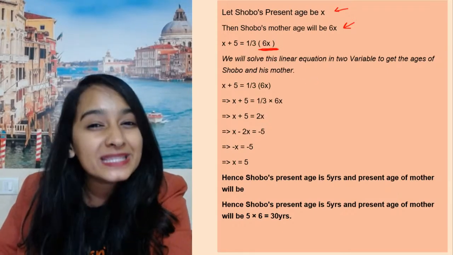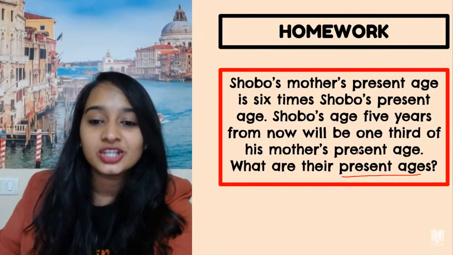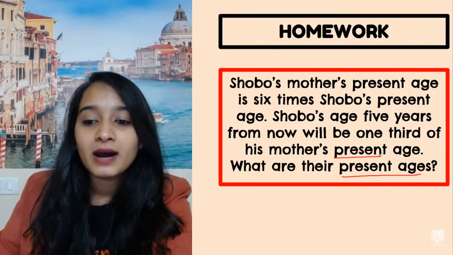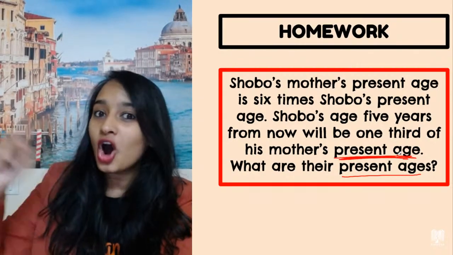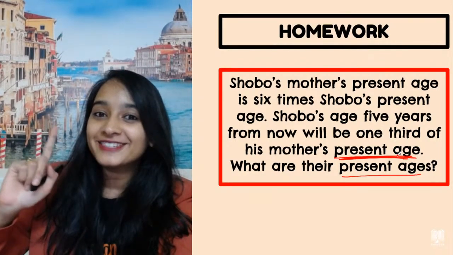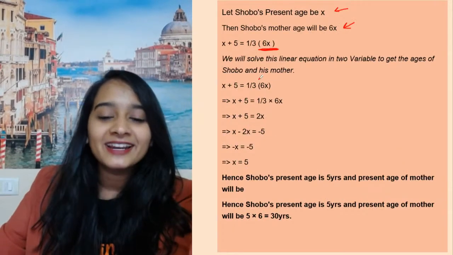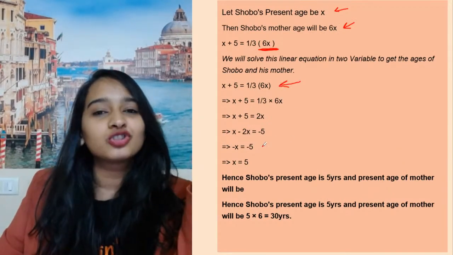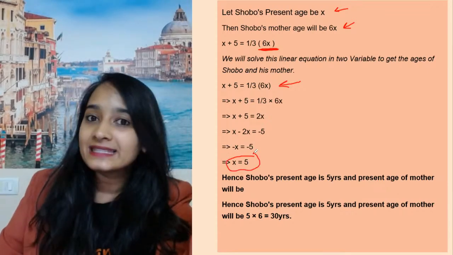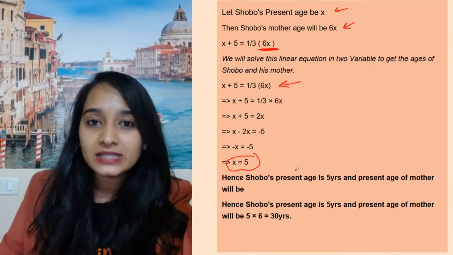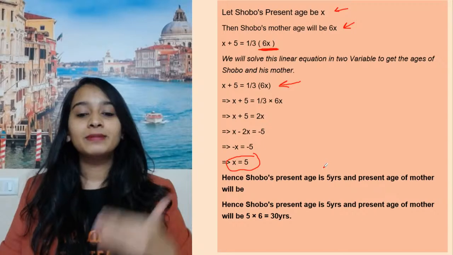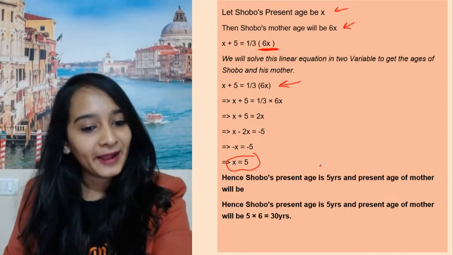That was the twist in this question: it will be 1/3 of his mother's present age, not mother's age after 5 years. I don't know how many of you could understand it, but this is the equation. You solve the equation, you get x equal to 5, which is Shobho's age, and his mother's age would be 6 multiplied by 5.